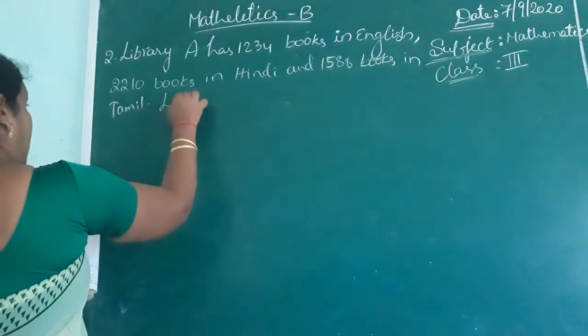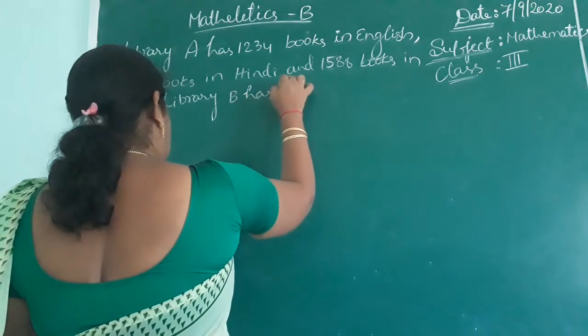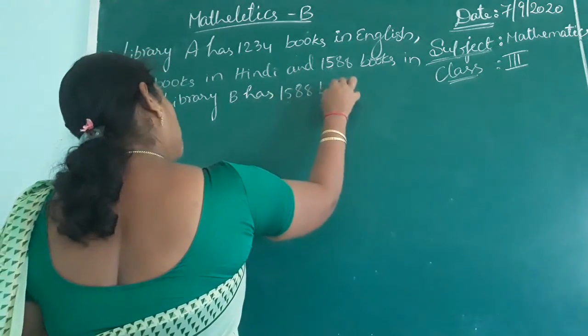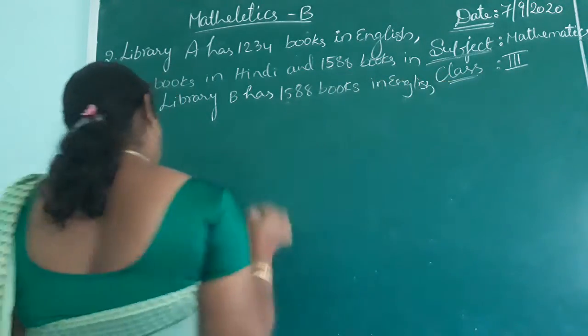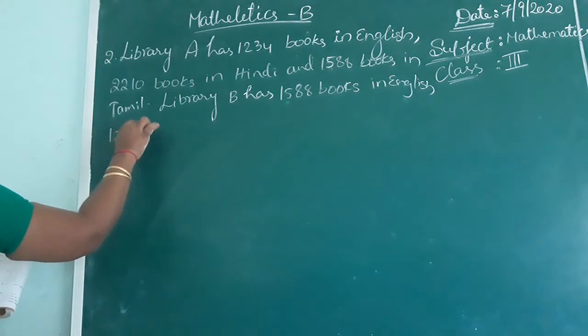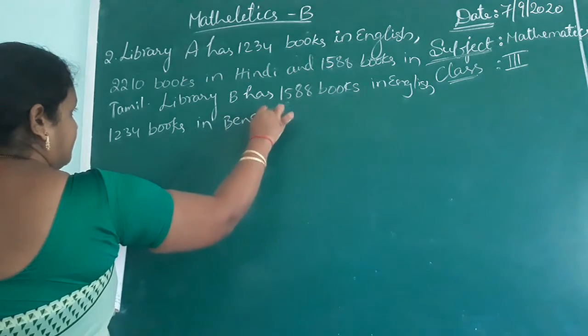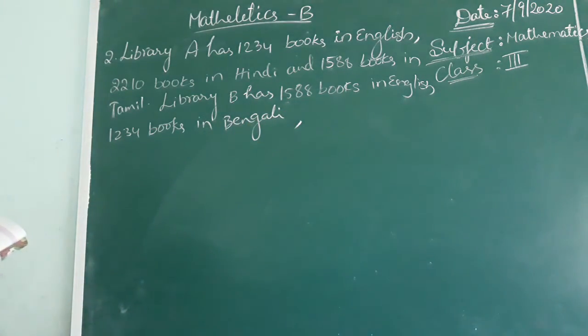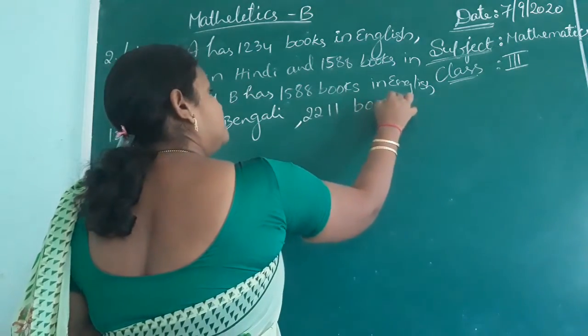Next, library B has 1588 books in English, 1234 books in Bengali, and two thousand two hundred and eleven books in Telugu.